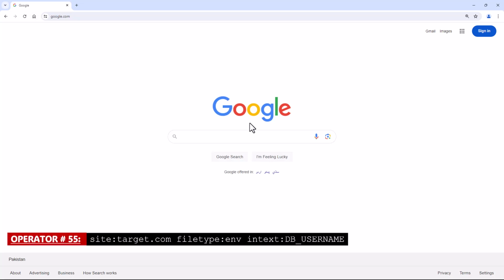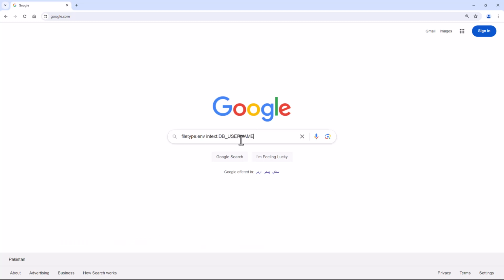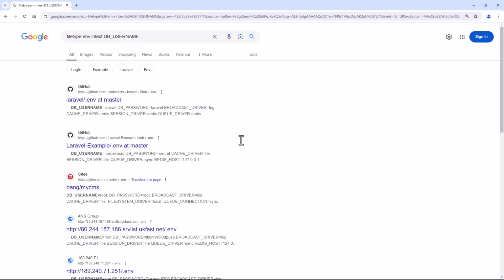Operator number 55, site with the combination of file type and in text. This Google Dork will search for .env files that contain database username information on a website.